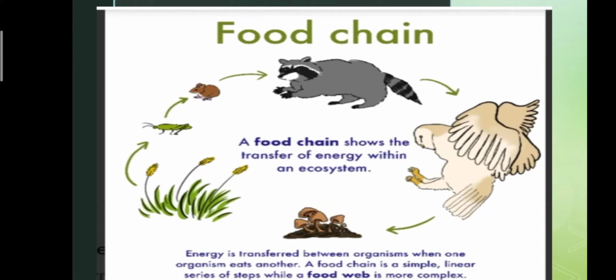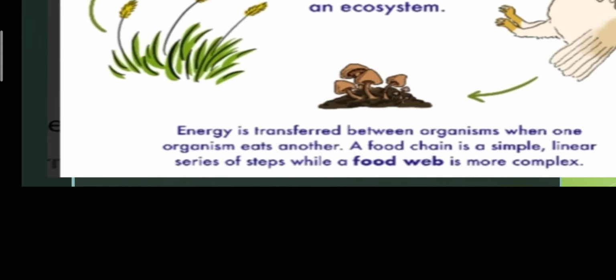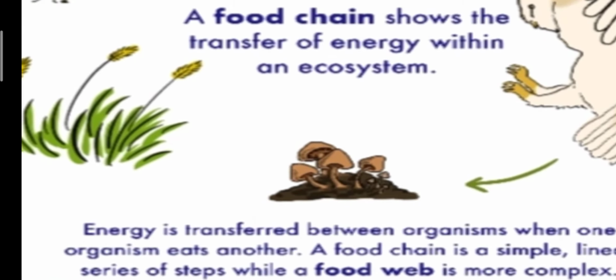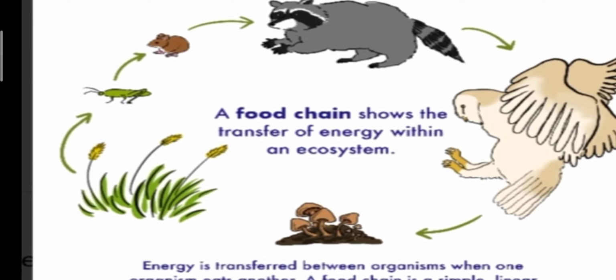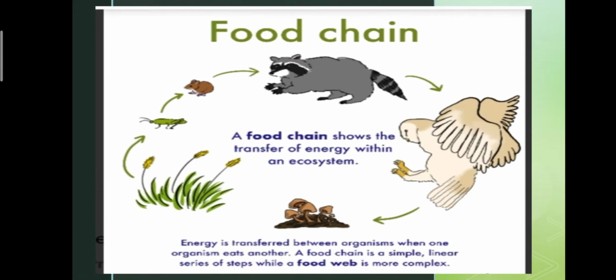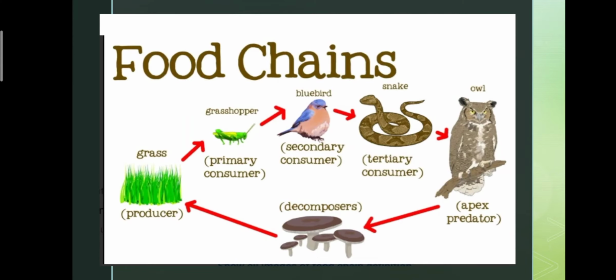After the death of hawk, this fungi acts as a decomposer and eats the dead body of hawk, and this fungi converts the dead body of hawk into fertilized soil. Again, plant uses this fertilized soil and grows. It is a food chain.